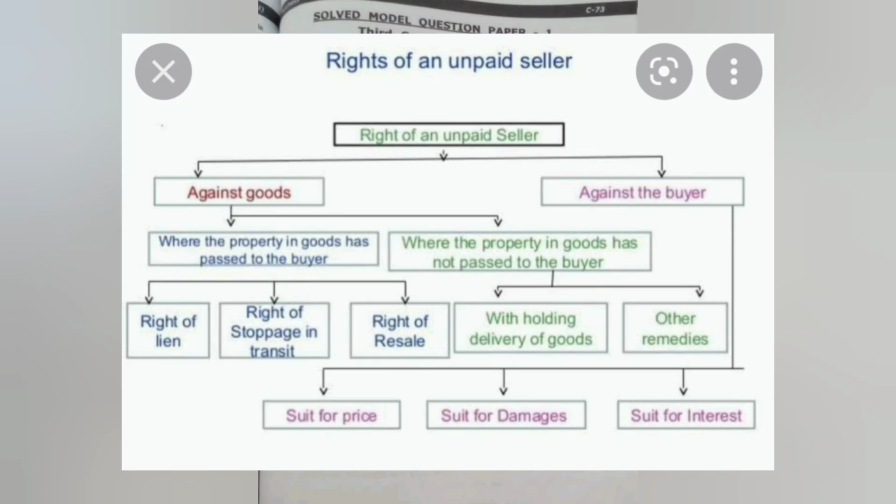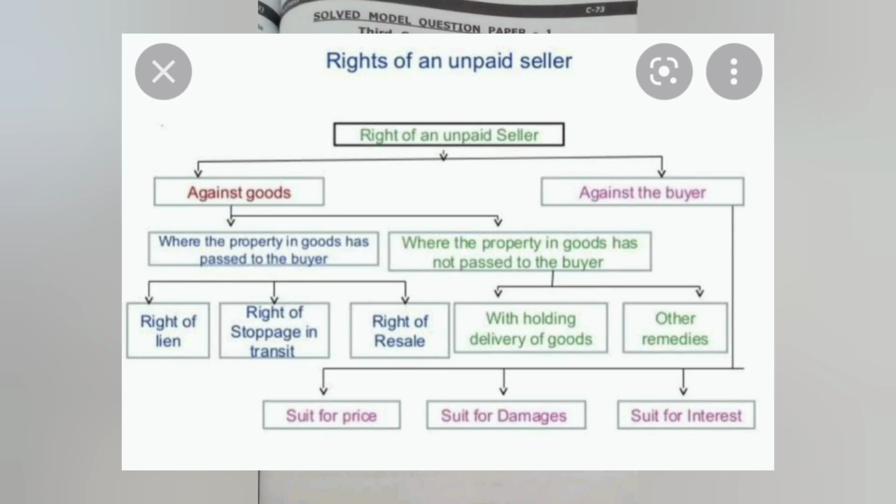Right to stoppage of transit, and he has the right to resell the product. And if it is against the buyer, when the property in goods has not passed to the buyer, then he can withhold the delivery of the goods, and he can use other remedies, like he can sue for price, he can sue for damages, and he can sue for interest.